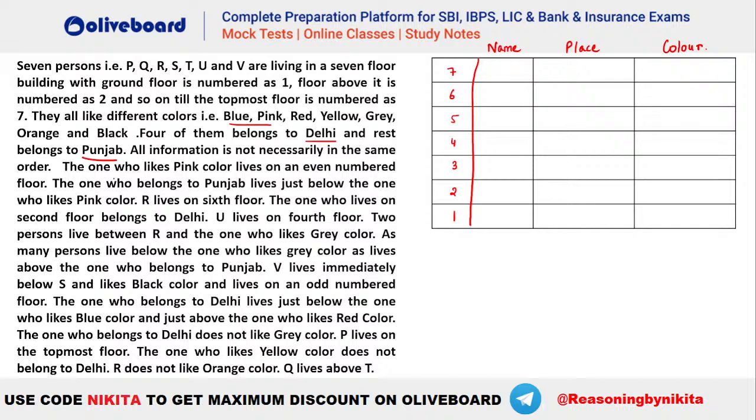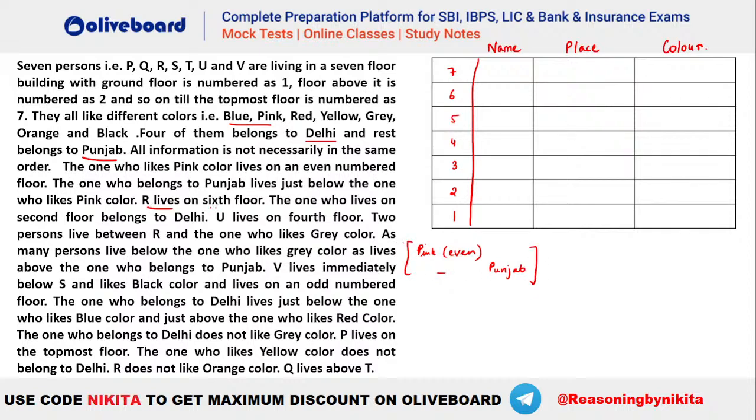Okay. Now it is given the one who likes pink color lives on an even numbered floor. Okay, so that means pink has to be even. We do not know, even can be 6 also, 4 also, 2 also. The one who belongs to Punjab lives just below the one who likes pink. So just below this we have Punjab here. Okay, so this is information that we will use later.